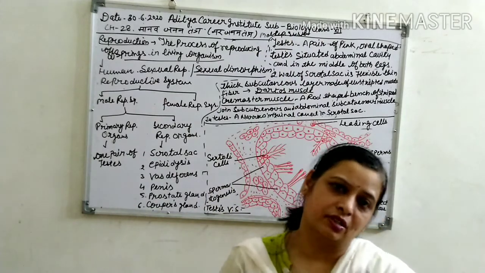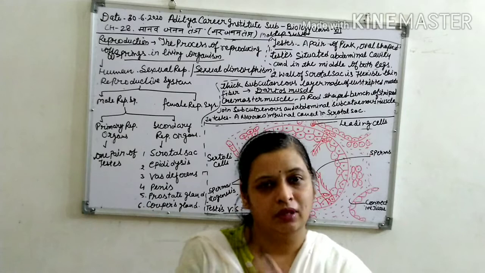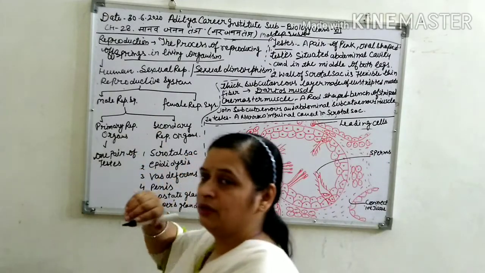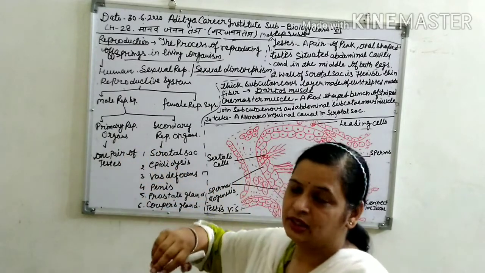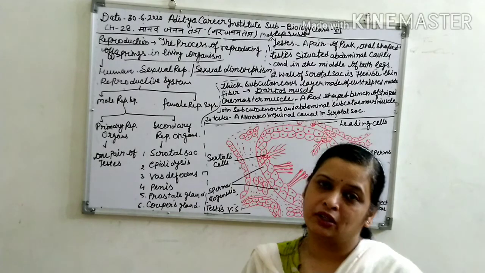In the male reproductive system, there are so many organs present. The male reproductive system is divided into two types: primary reproductive organs and secondary reproductive organs. What are primary reproductive organs?